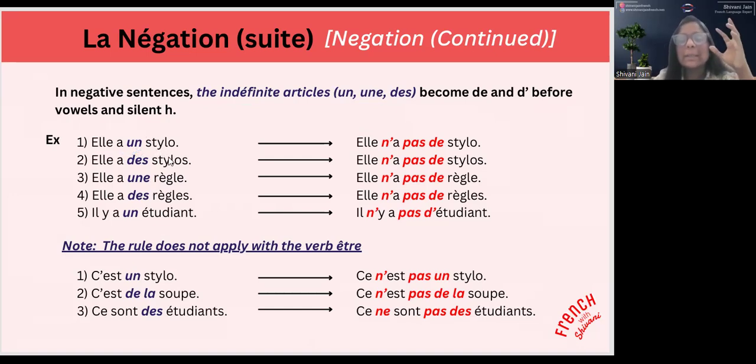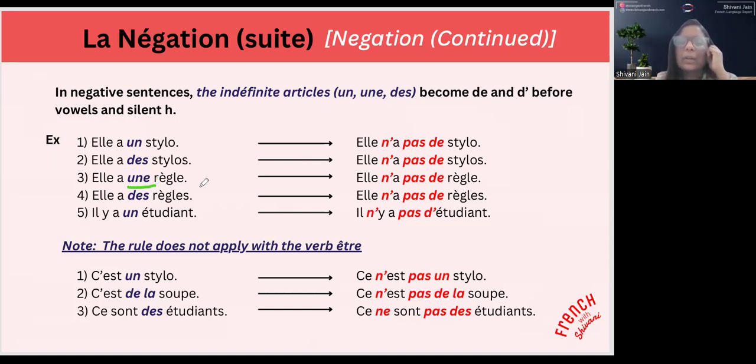So I cannot say she doesn't have one pen. We don't say it like this. She doesn't have two pens. We don't say like this. We say she doesn't have any pen. So to negate it totally, we use de. Okay, de and d'. So, elle a des stylos. The indefinite article becomes de. Elle n'a pas de stylo.